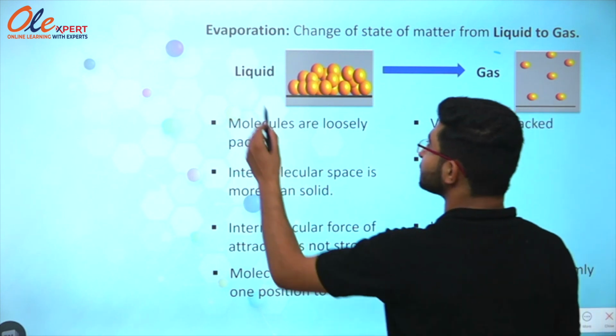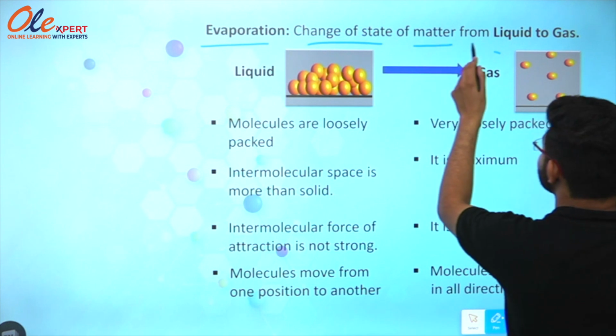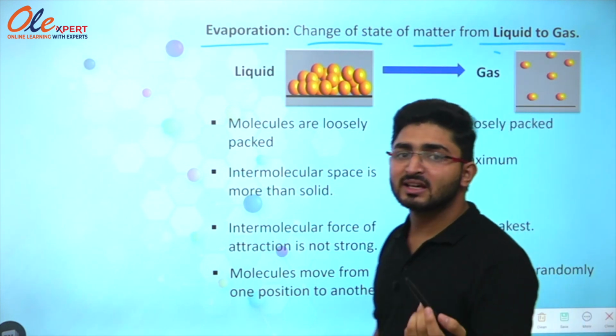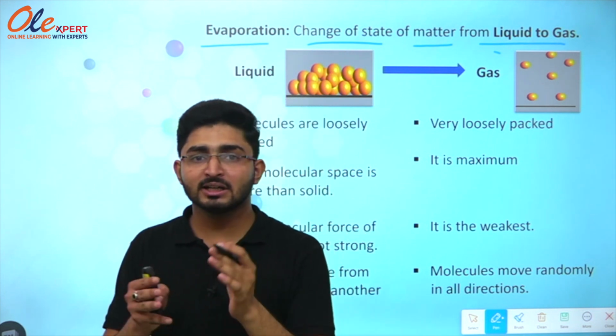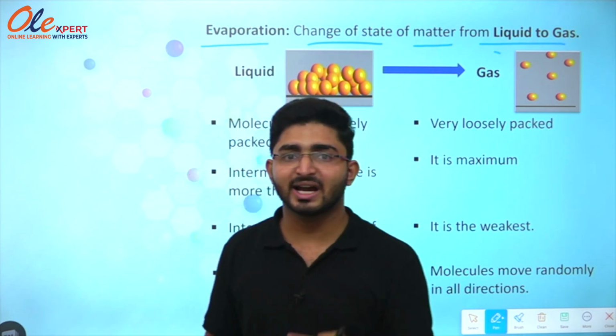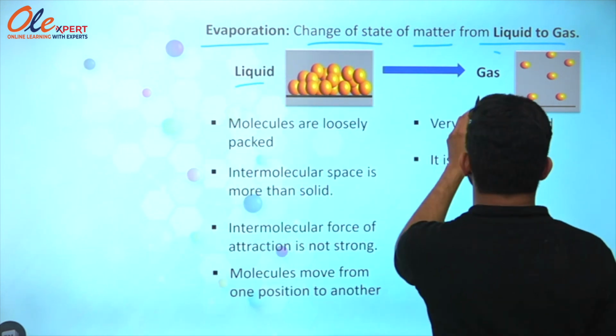So the next process of conversion is evaporation. What is evaporation? Change of state of matter from liquid to gas is known as evaporation. So I am heating some liquid, and after giving the heat to the liquid, it changes to gas. This is known as evaporation. So it is liquid over here and it is gas over here.